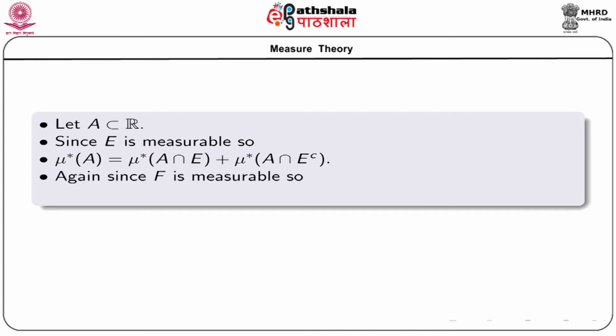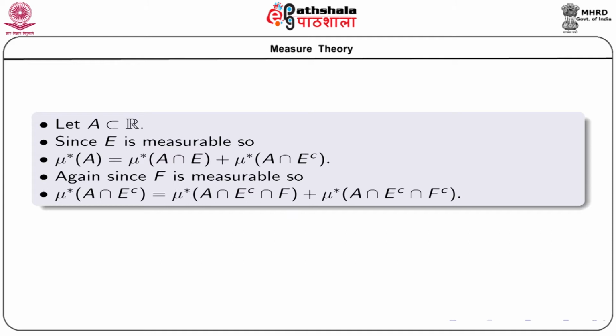Again, the set F is measurable, so we can use the measurability of F on any set of real numbers. In particular, I can use the measurability of F on the set A intersection E as well as on the set A intersection E complement also.